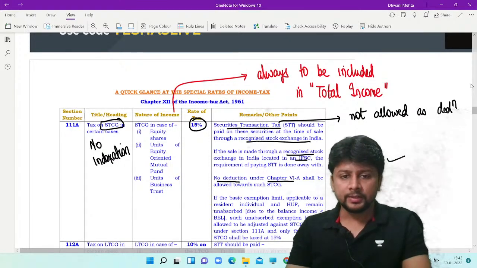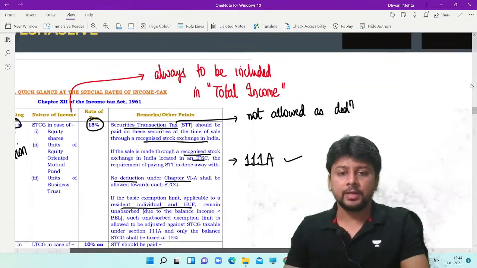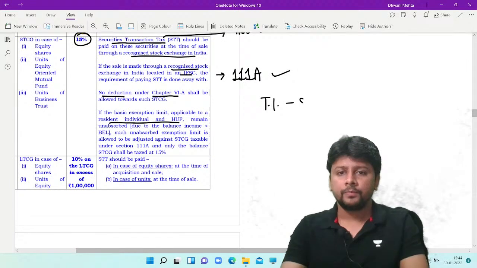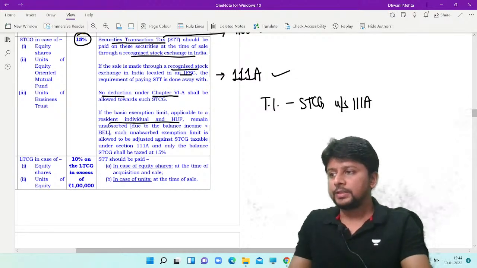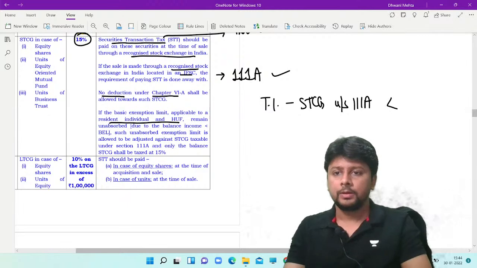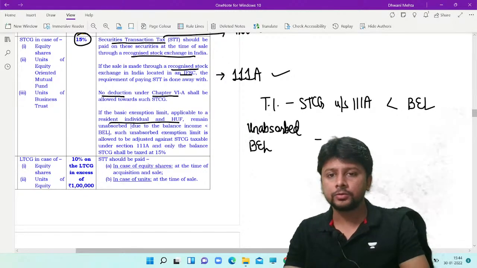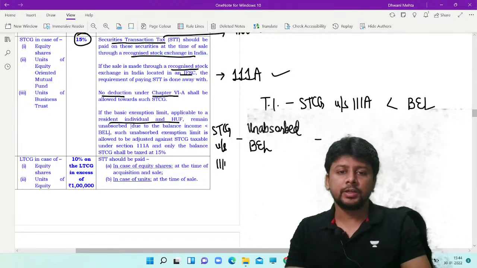If you are a resident individual or resident HUF, and other than short-term capital gain, the balance income that you have, total income minus this short-term capital gain under section 111A, is less than the basic exemption limit, then whatever basic exemption limit you cannot absorb, that unabsorbed basic exemption limit will be reduced from the short-term capital gain under section 111A.